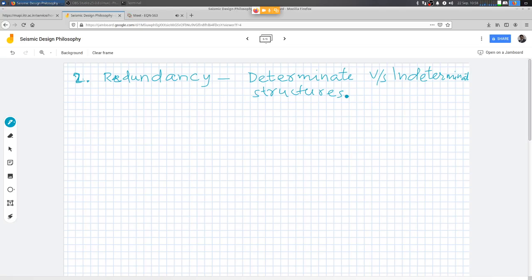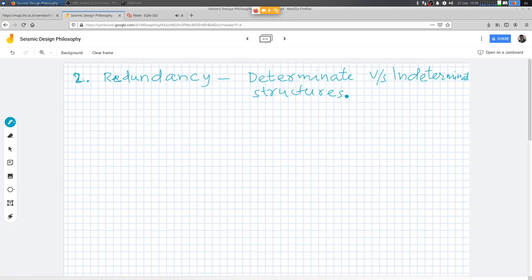Whereas in indeterminate structures, there are several alternate load paths. If one member capacity somewhere is exceeded, then the load flow will rearrange itself so that other mechanisms of load transfer are exploited. So it will be some time before the structure approaches the collapse limit.